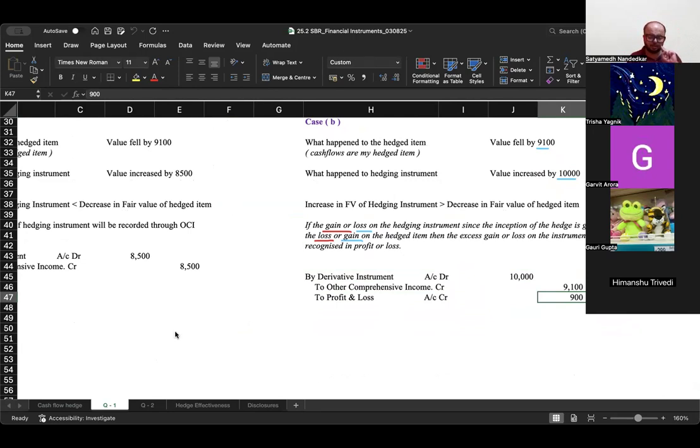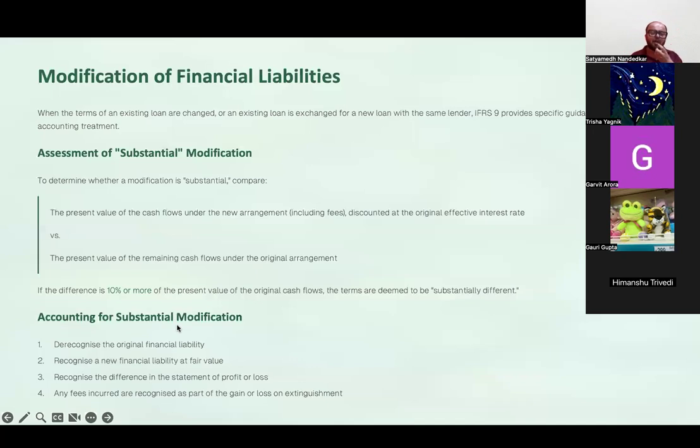One last point that we should be revising is the modification of financial liabilities. This happens when there are substantial modifications to the terms and conditions of the financial liability. ठीक है, अब how do you understand whether there has been a substantial modification? आपको दो चीजें कंपेयर करनी है. कंपेयर द प्रेजेंट वैल्यू ऑफ कैश फ्लोज अंडर द न्यू अरेंजमेंट इंक्लूडिंग फीस discounted at the original effective interest rate versus present value of remaining cash flows under the original arrangement. If this difference is more than 10% of the original cash flows, the terms are deemed to be substantially different.